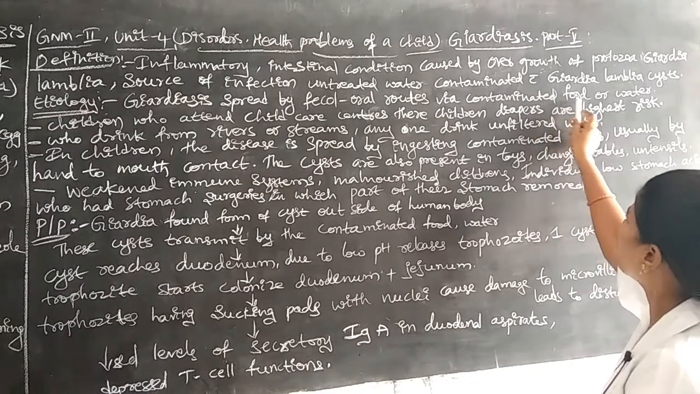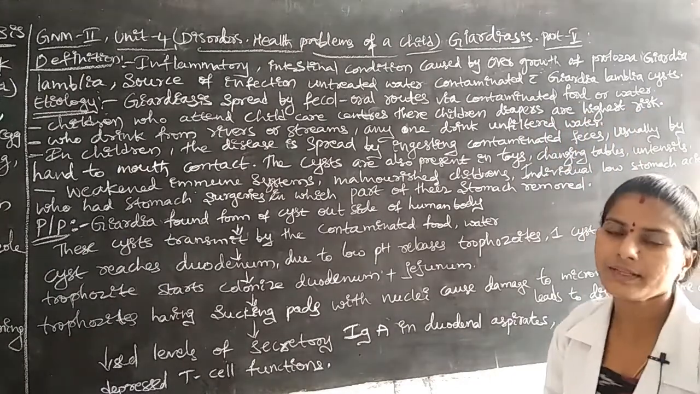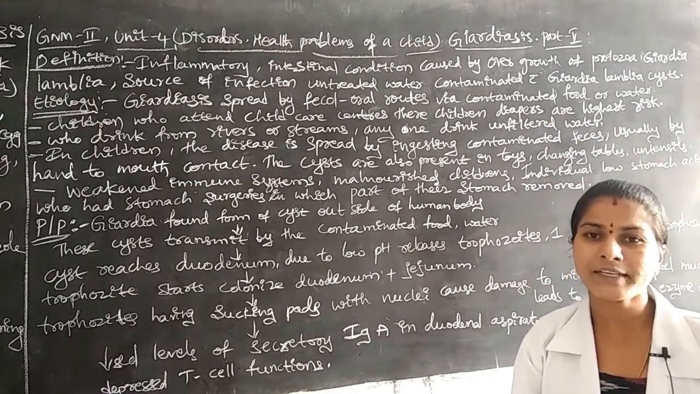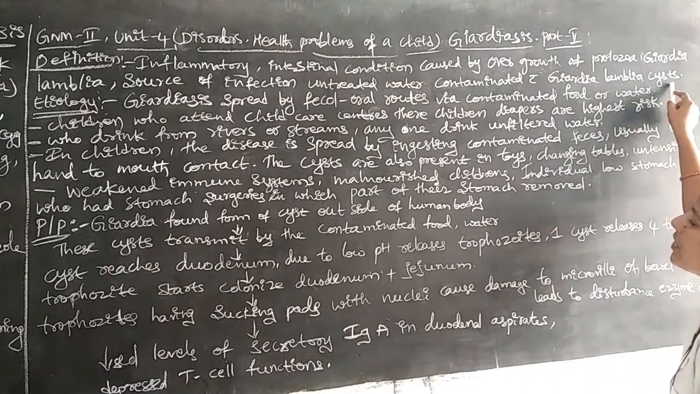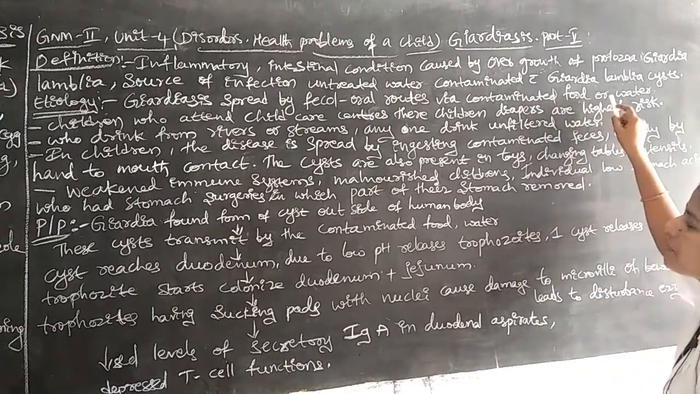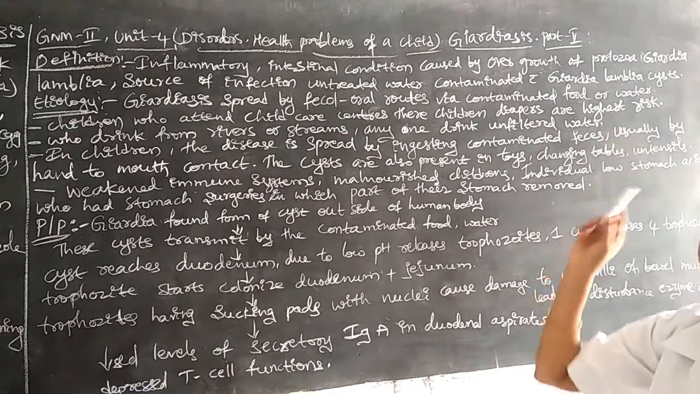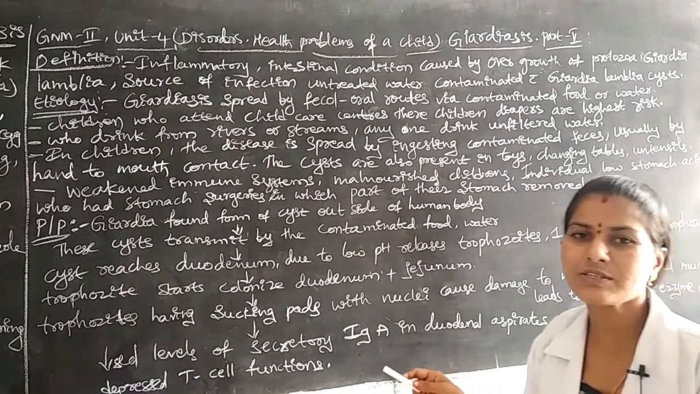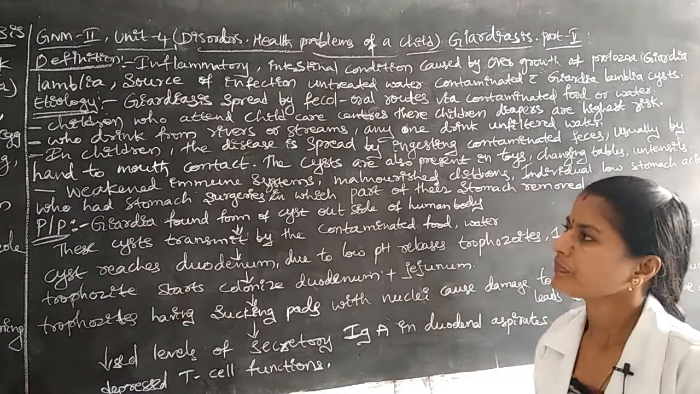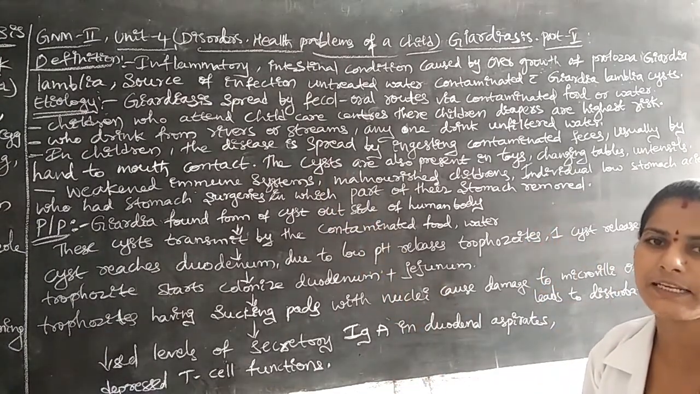These cysts contaminate food or water. Healthy persons who take this contaminated food material or water are also affected by Giardiasis.